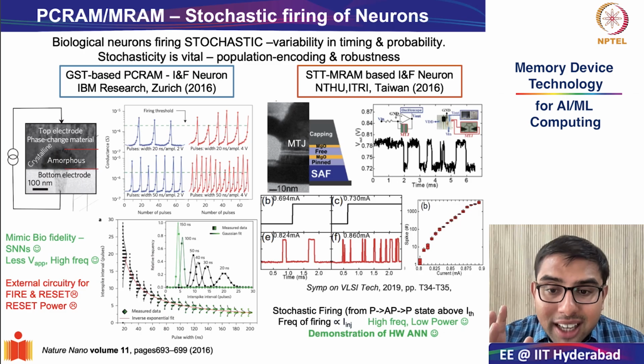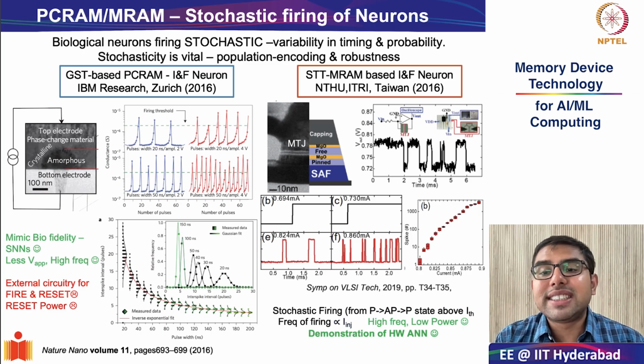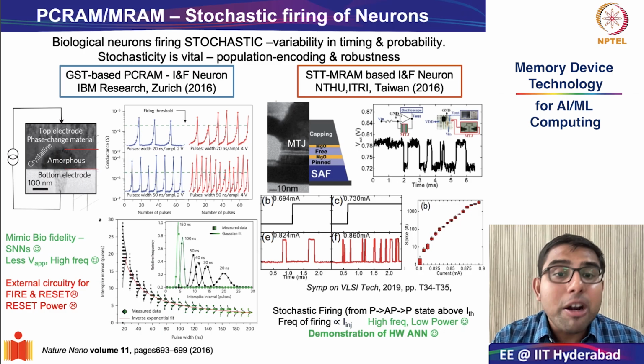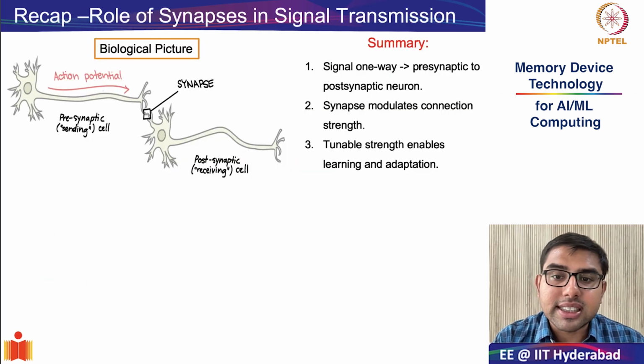This ability of the synapses to adapt is what gives you the unprecedented intelligence that you see in the brain and of course in modern day neuromorphic systems.